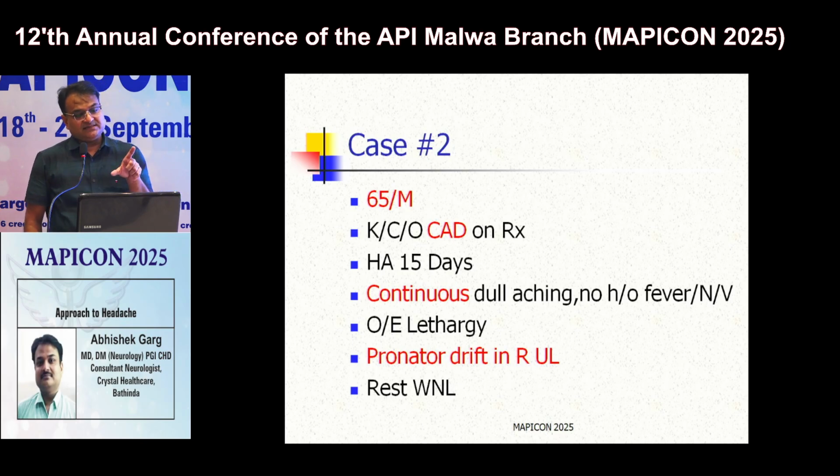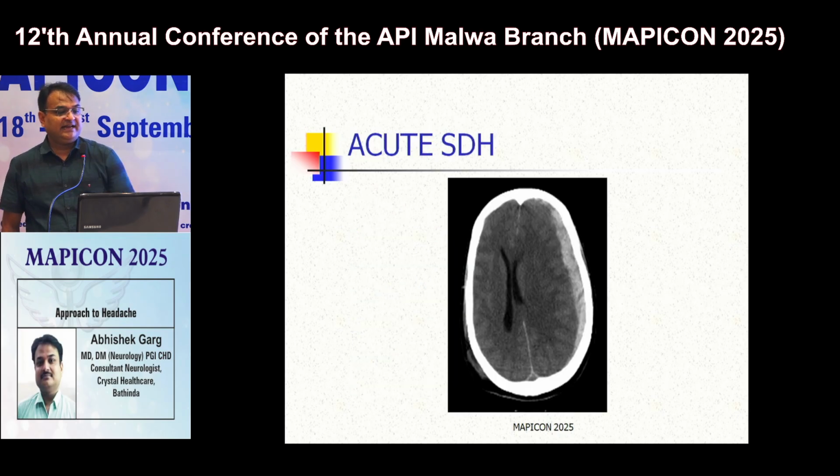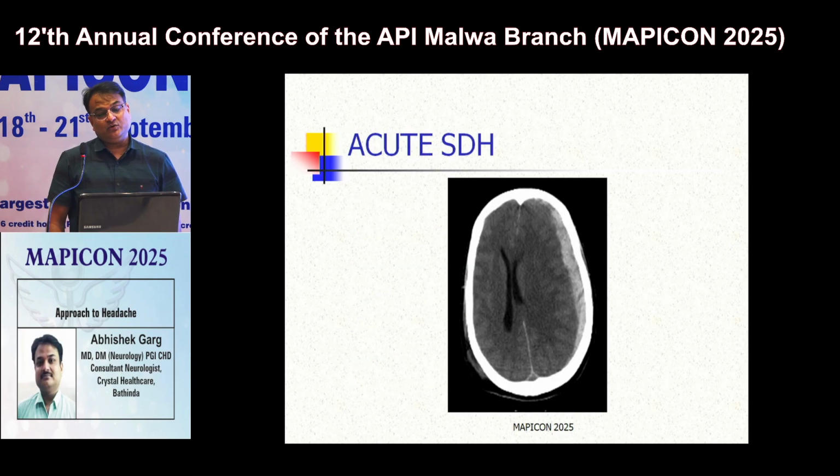So in this case, there are multiple red flags. Age is more than 65. The patient has an underlying systemic disorder, coronary artery disease, and is taking dual antiplatelets. Third is continuous headache for the last 15 days. And fourth is mild weakness in the right upper limb. So this is probably a secondary headache. This patient went for CT and CT showed acute SDH on the left side. So ultimately he needed surgery.